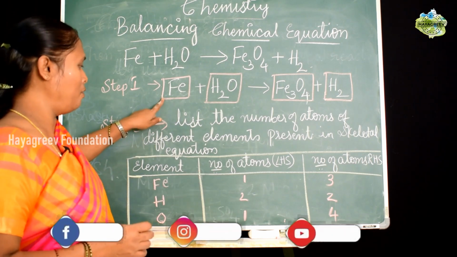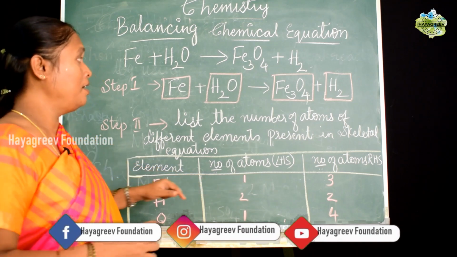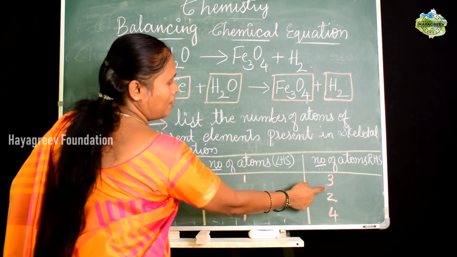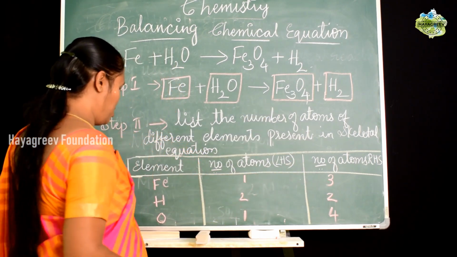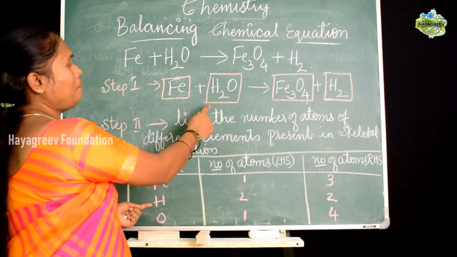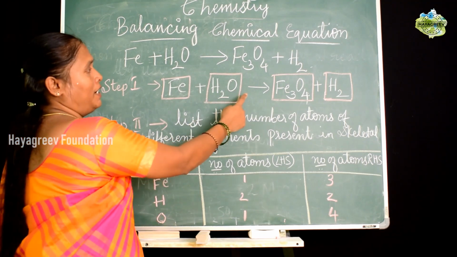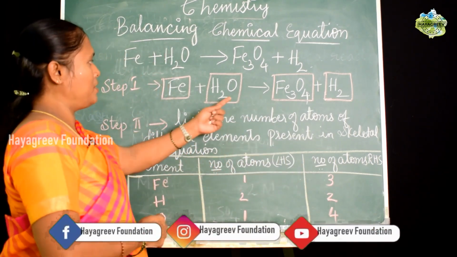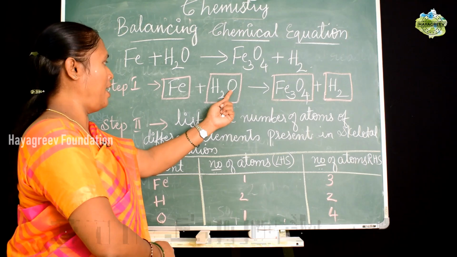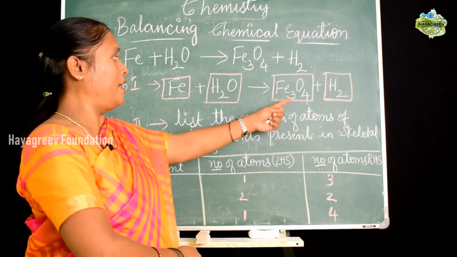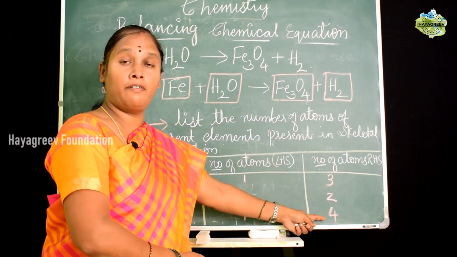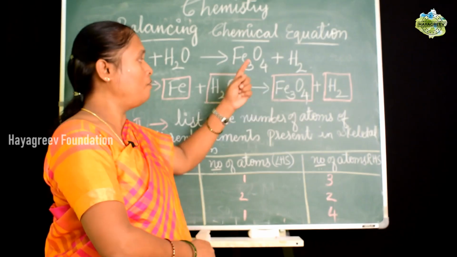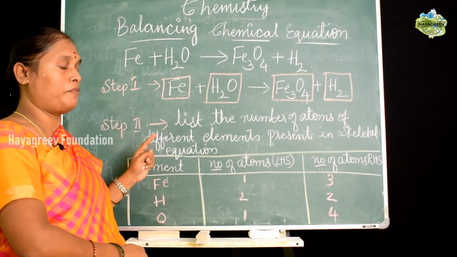So how many Fe do you have? 1. So that we have written here. But on this side, the product, you have 3 iron atoms in this compound. So those 3 iron atoms we have mentioned here. Then you have hydrogen. On the LHS you have 2, and here you have 2. This is fine, it is the same here. But if you see oxygen, on the LHS you have 1, whereas on the RHS you have 4 atoms of oxygen in Fe3O4. So we need to balance this according to the law of conservation of mass.